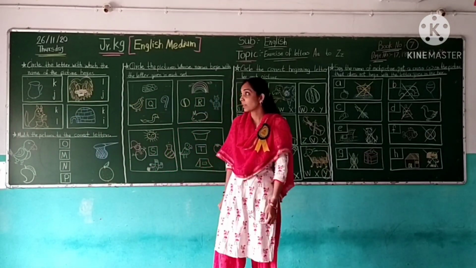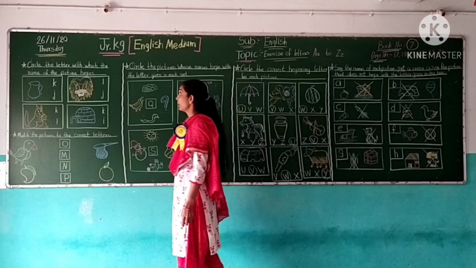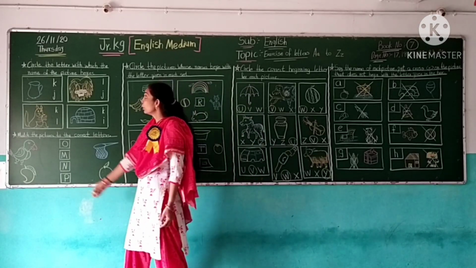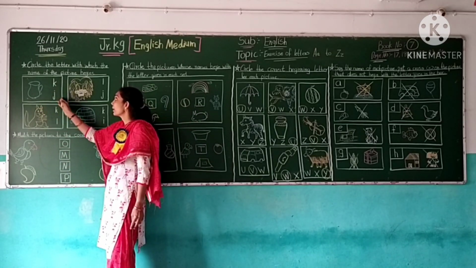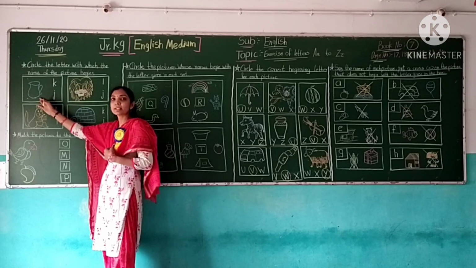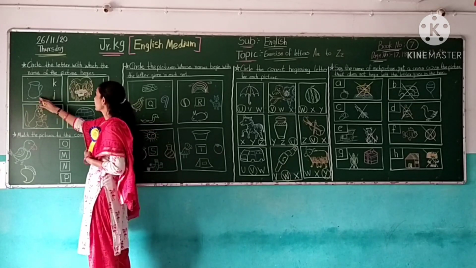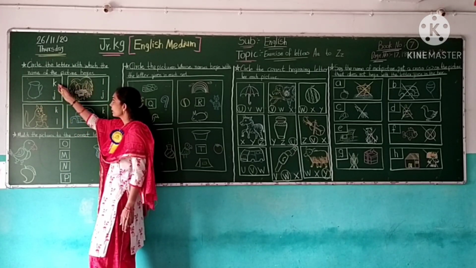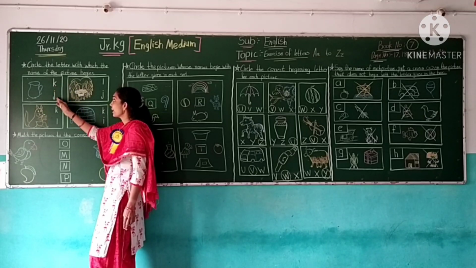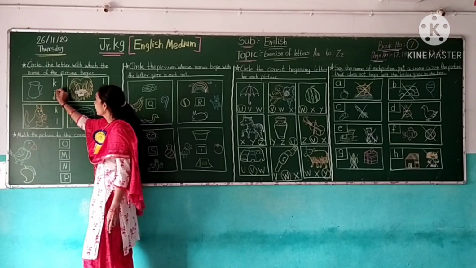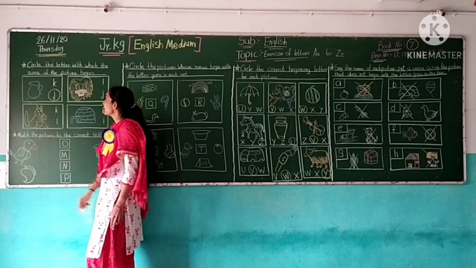So students, our next exercise is circle the letter with which the name of the picture begins. Look at the picture and circle the correct letter. Which picture is this? Jug. Jug starts with the letter J. So here, where is J? This is J. Yes, J for jug. So circle the letter J.